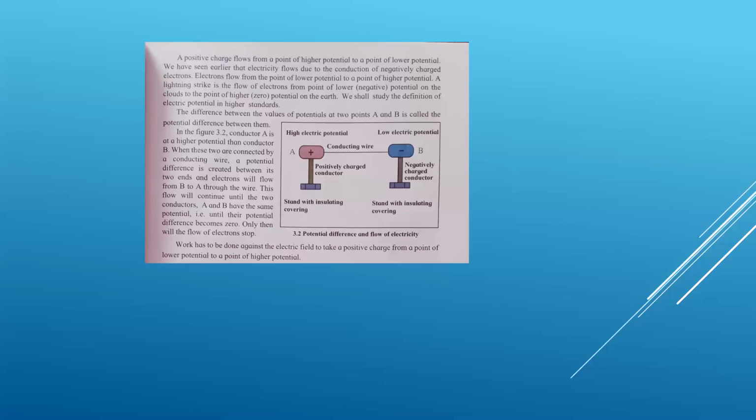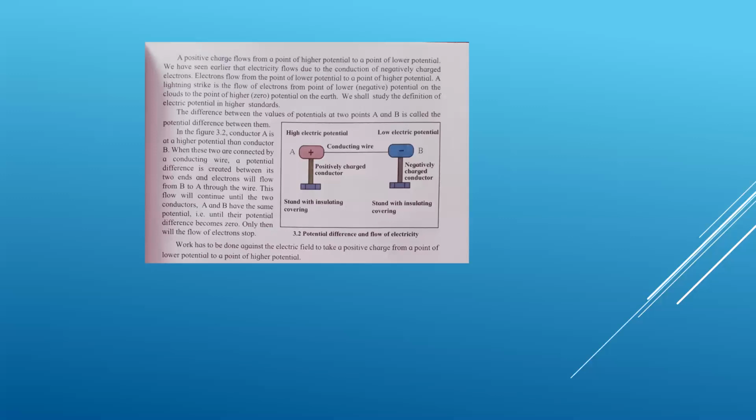When these two are connected by a conductor, that is a copper wire, what will happen? Potential difference is developed between these two ends, and because of that, electrons will flow from B to A through the wire. So children, always keep in mind that electrons are negatively charged and they always flow from B, lower electric potential, to the higher electric potential, that is from point B to point A. The electrons will flow from B to A through the wire.